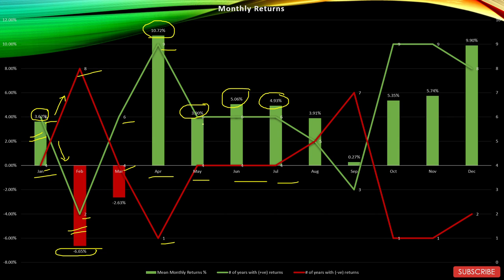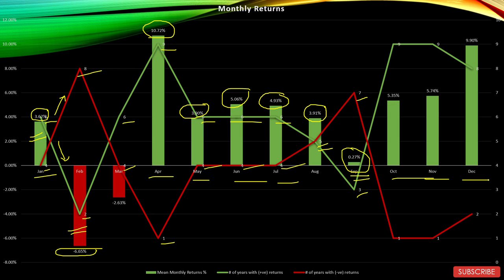All of them gave positive returns 6 times out of 10 years and 4 times negative returns. August too is a decent month for this sector, with 3.91% average returns, but 5 positive years and 5 negative years. September is clearly a bad month for this sector, with almost negligible returns of 0.27%, with 7 negative years and only 3 positive years.